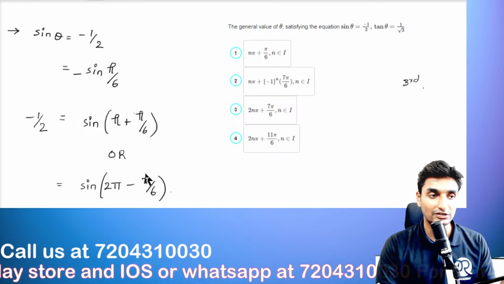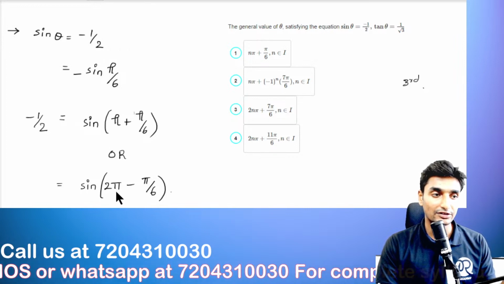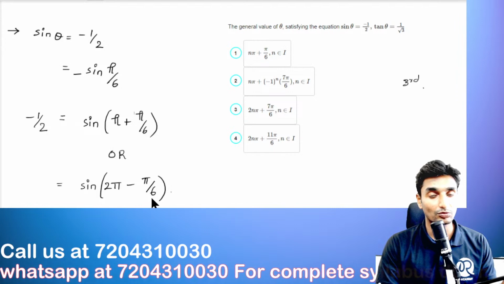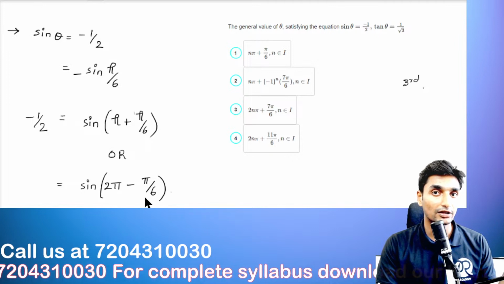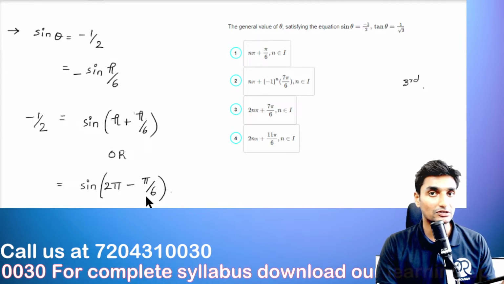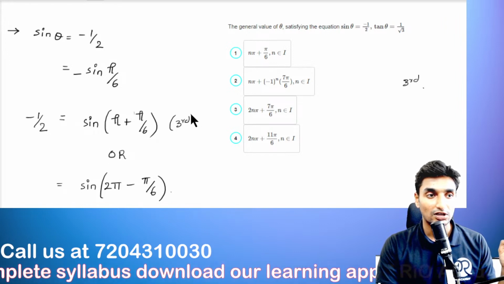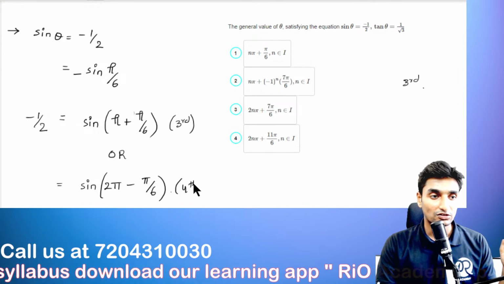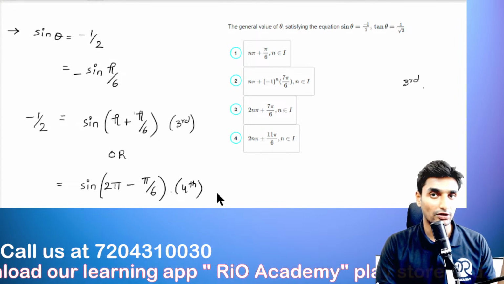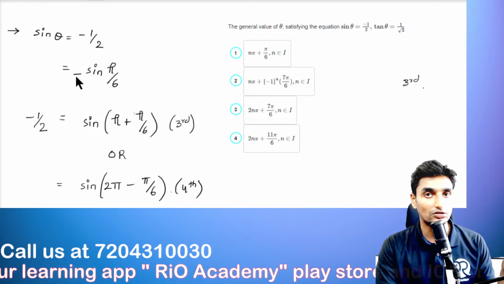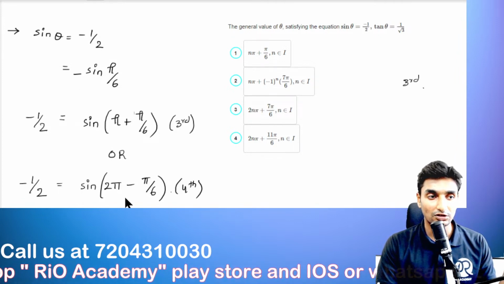And here too, in this condition too, 2 pi, which is nothing but 360 degrees, I am writing this as 2 pi minus pi upon 6 because we are to include the value in the fourth quadrant. Okay, in the third quadrant and in the fourth quadrant, only in these 2 quadrants the sine value is negative. So I have written down the first value here which refers to the third quadrant. I have written down the second value here which refers to the fourth quadrant. We cannot write the values belonging to the second quadrant guys, because then it will be positive, and that is not what we need. Okay, so this is minus of 1 upon 2 which is nothing but in the fourth quadrant.